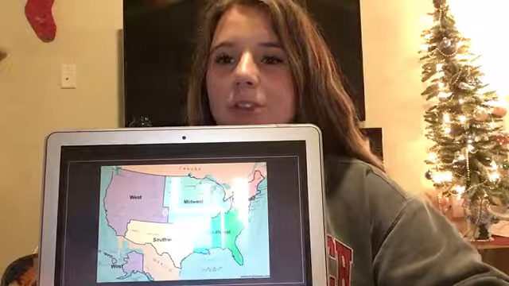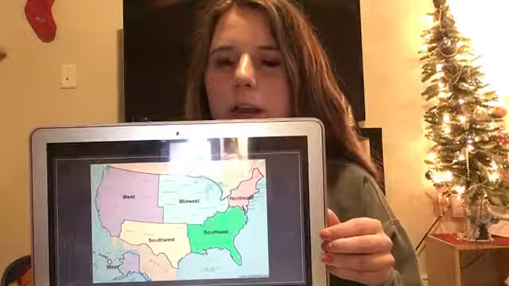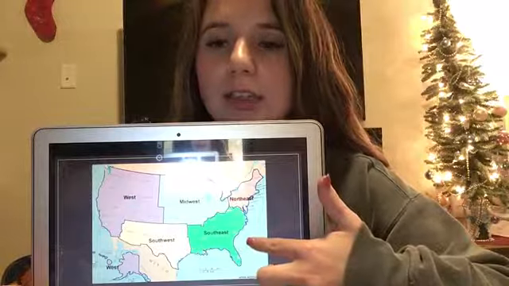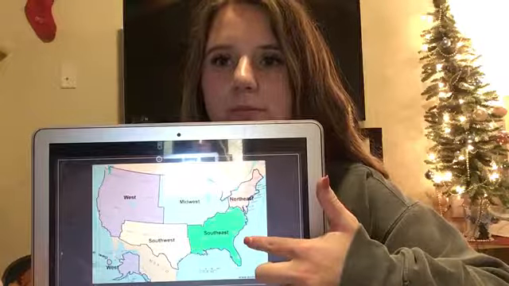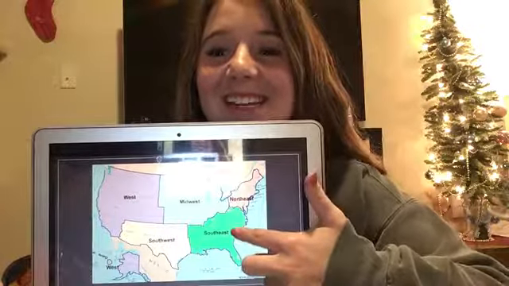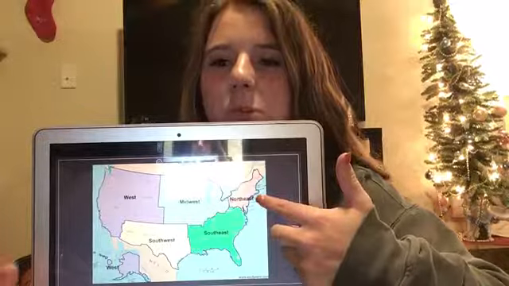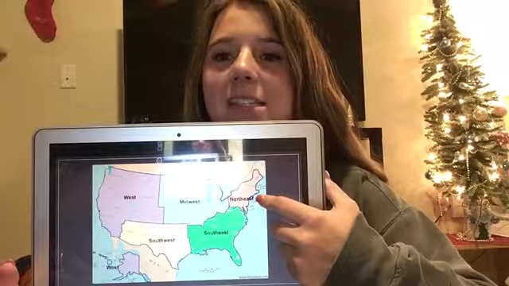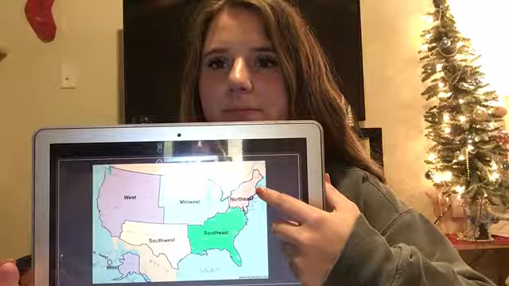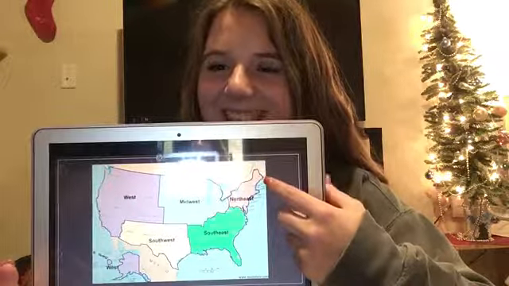So just some review. These are all the different regions of the United States. Can anybody tell me a state that we talked about in the southeast? Awesome, yes. Tennessee is in the southeast. Okay, what about the northeast? What was the state that we talked about and its capital in the northeast? That's right, Maine is in the northeast.